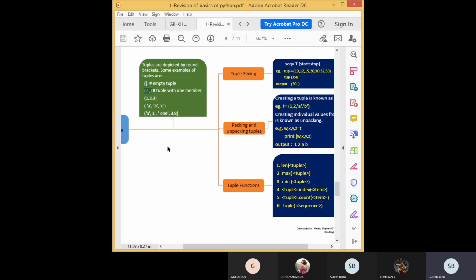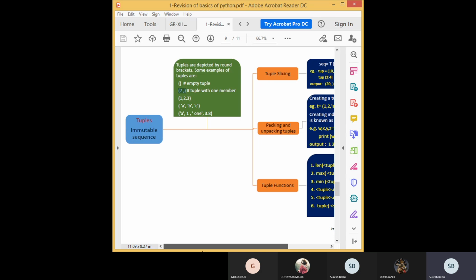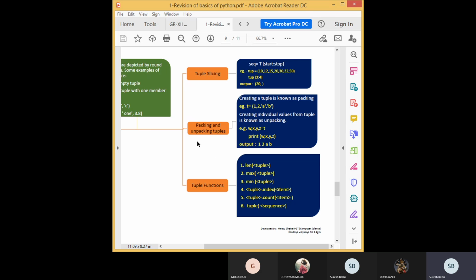If you didn't give a comma here, it will take it as an integer, not as a tuple. Understand? Even though you denote it by a rounded bracket, without a comma it will take it as an integer. It won't take it as a tuple. Tuple means a sequence of values with immutable property. Another important thing is packing and unpacking tuples.